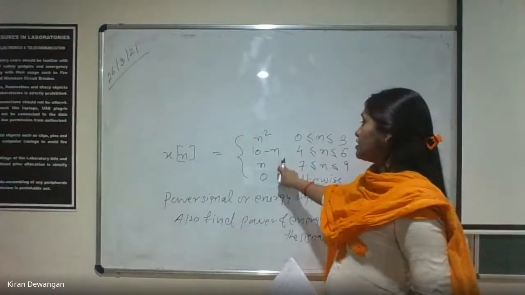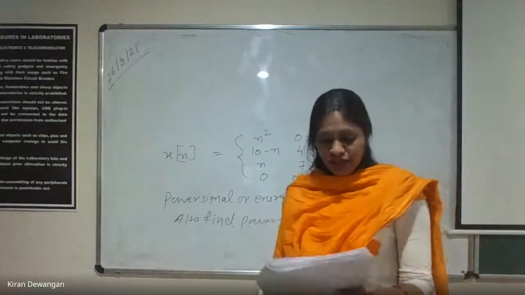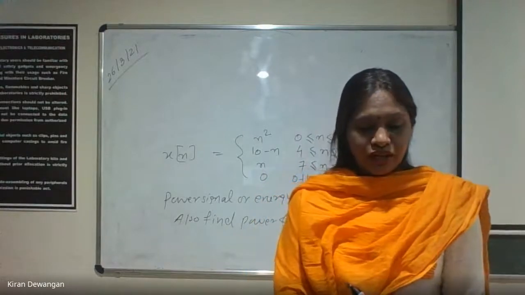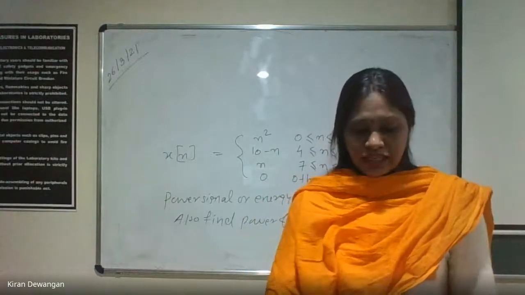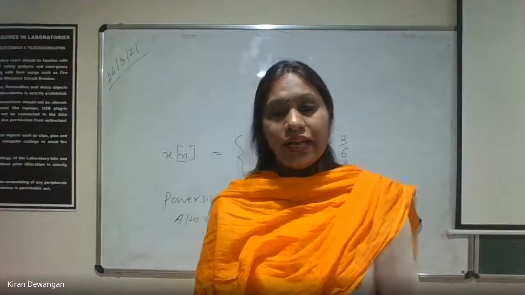This is n square, this is 10 minus n, this is n. All are different. ठीक है? So non-periodic है, तो in that case क्या होगा? Non-periodic है तो energy signal. It could be an energy signal, and we can go for checking the energy of it.